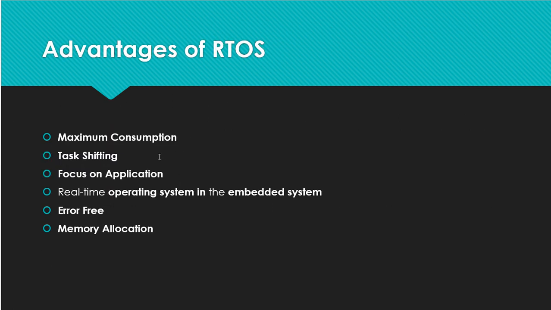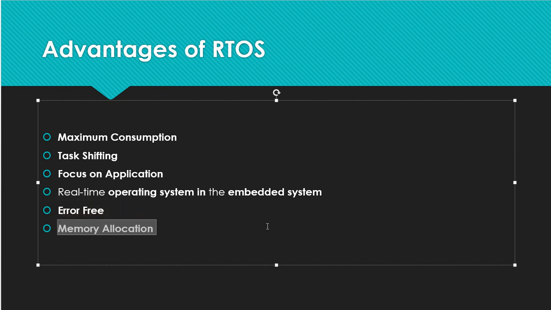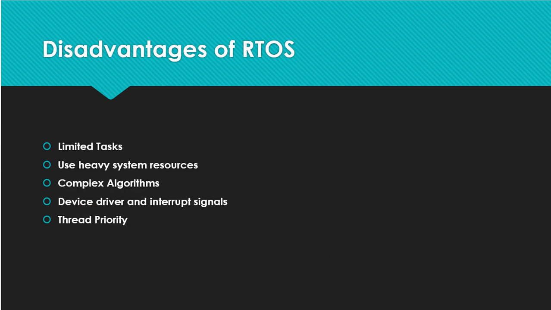Advantages are maximum consumption, task shifting, focus on application, and real-time OS in embedded systems. Embedded system in the sense it is already built into the system. Again I can give examples like automated washing machines with sensors, and our ACs. Okay, auto control AC, remote control AC, those are all real-time. Error-free memory allocation: once memory is allocated, there is no need to allocate again and again, and that is also an advantage of real-time.